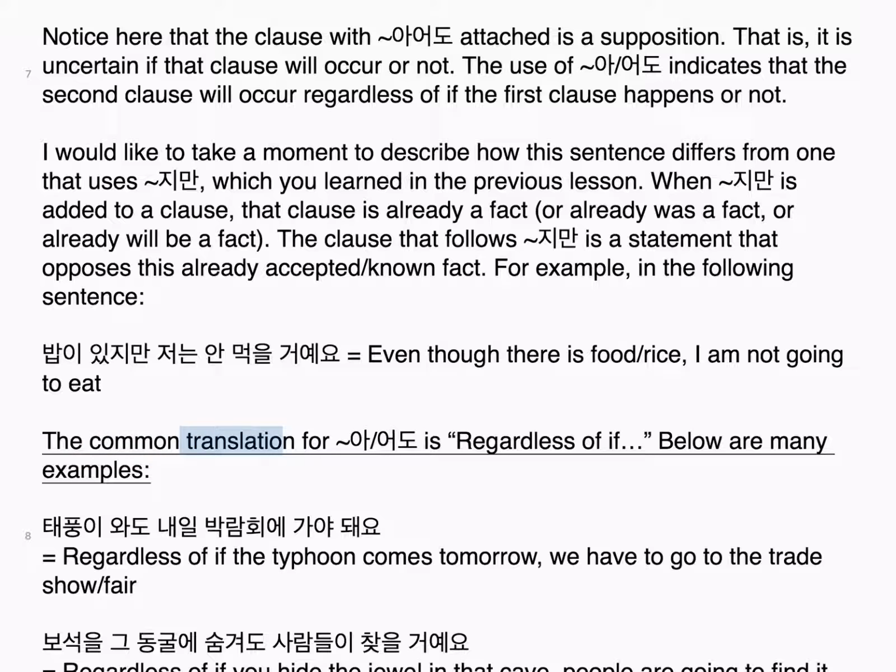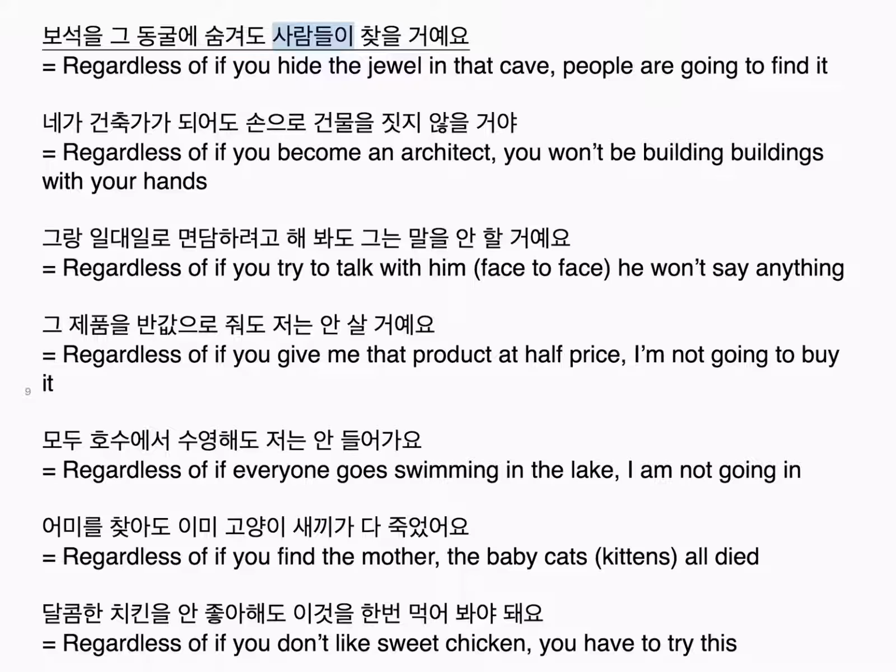The common translation for 어도 is regardless of if. Below are many examples. 태풍이 와도 내일 박람회에 가야 돼요. Regardless of if the typhoon comes tomorrow, we have to go to the trade show, fair. 보석을 그 동굴에 숨겨도 사람들이 찾을 거예요. Regardless of if you hide a jewel in that cave, people are going to find it.